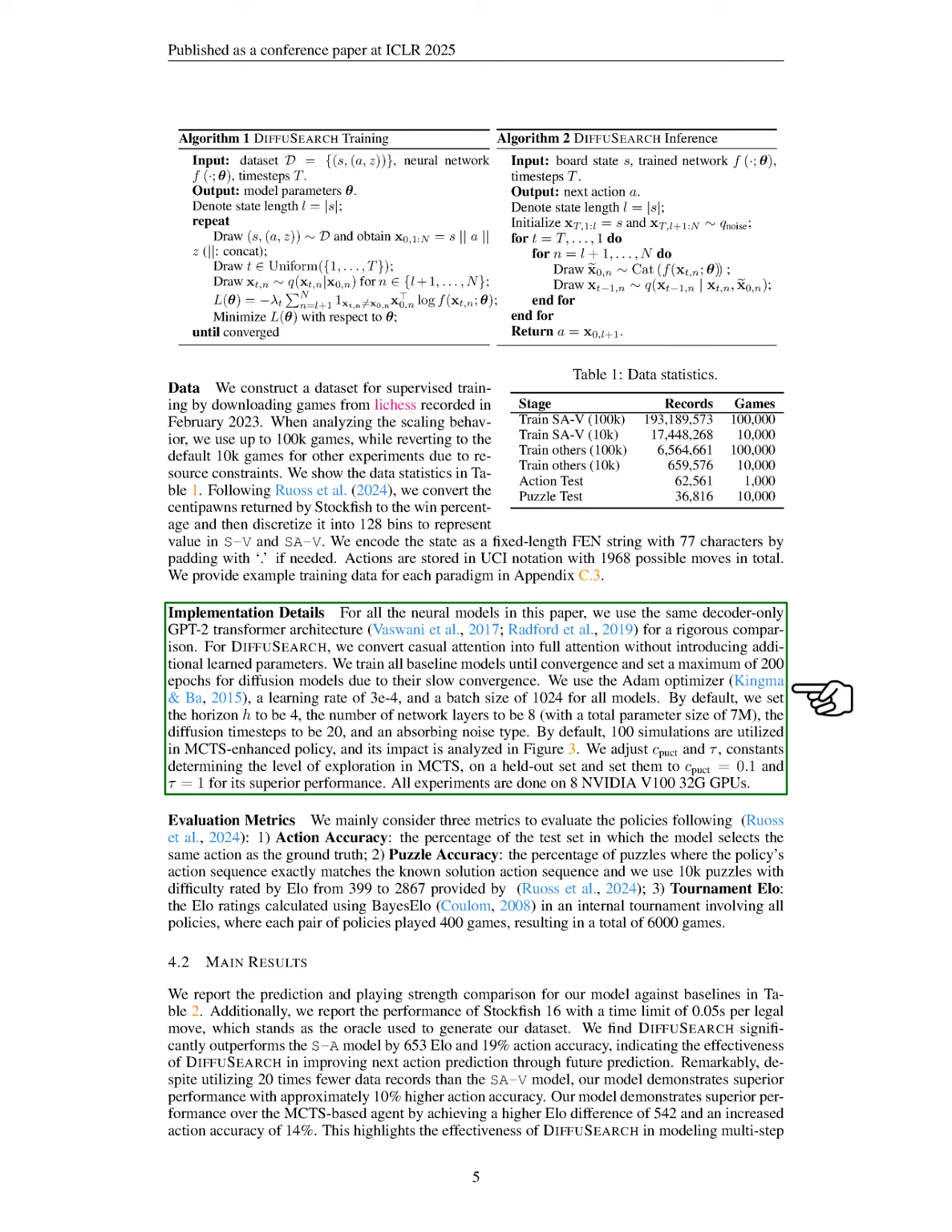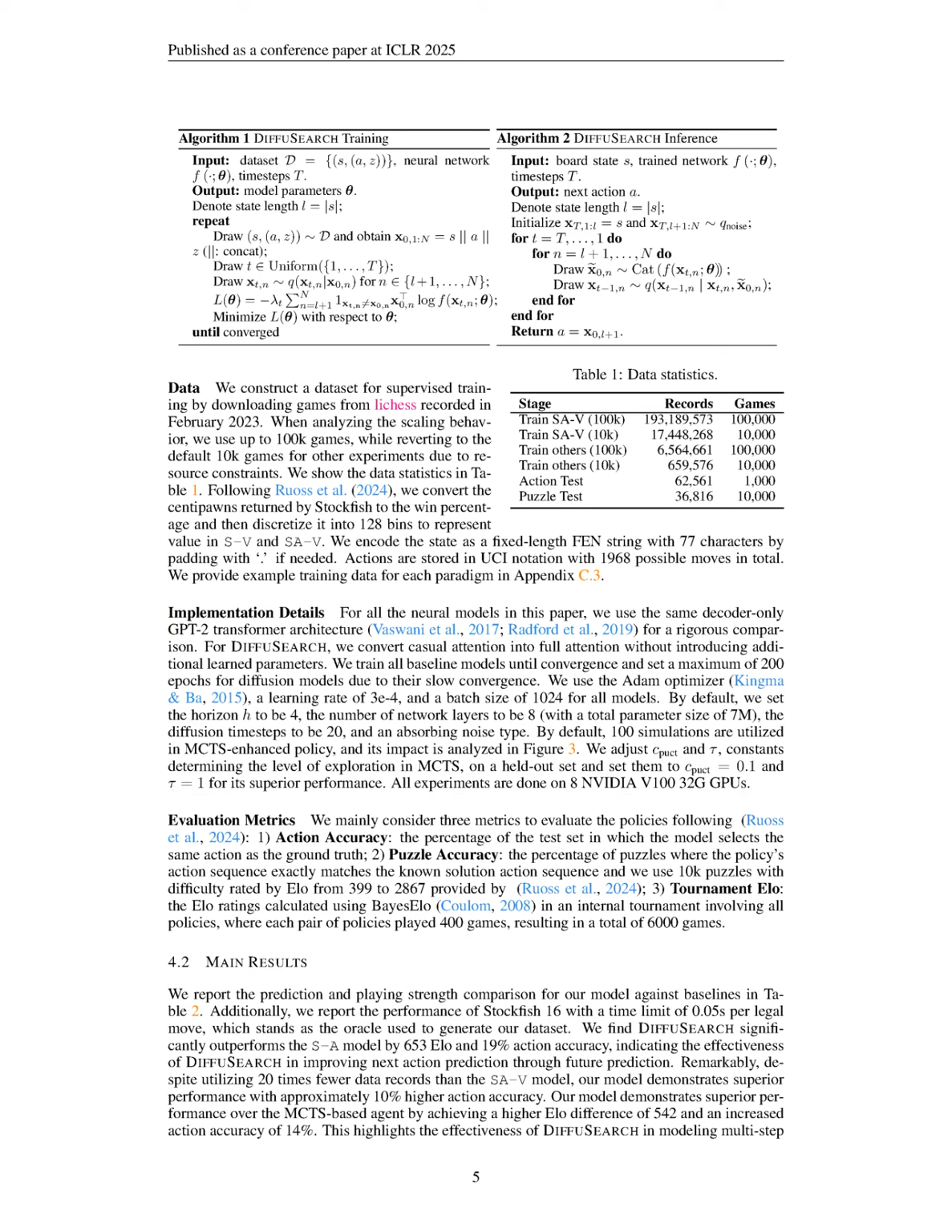For evaluation, we focus on three main metrics: action accuracy, which measures how often our model selects the correct action; puzzle accuracy, which assesses how many puzzle solutions our model matches exactly; and tournament ELO, which calculates ratings based on internal tournaments where each policy plays against others.